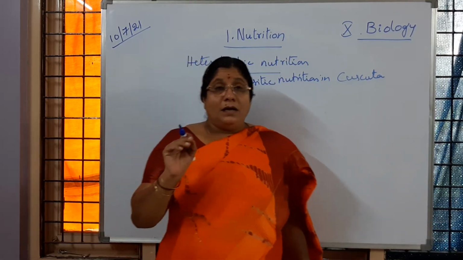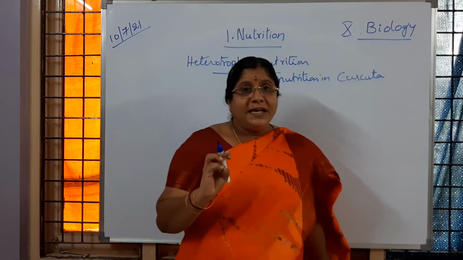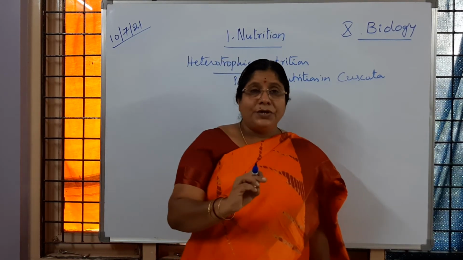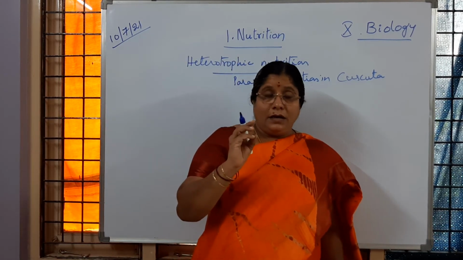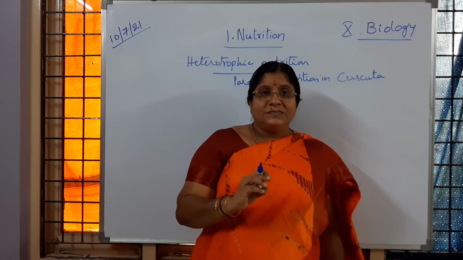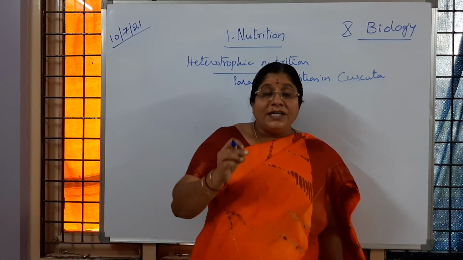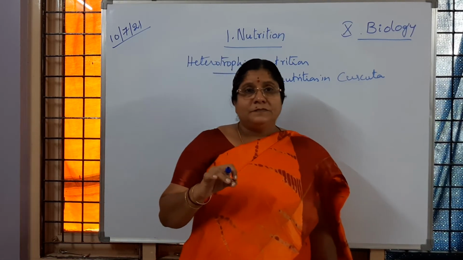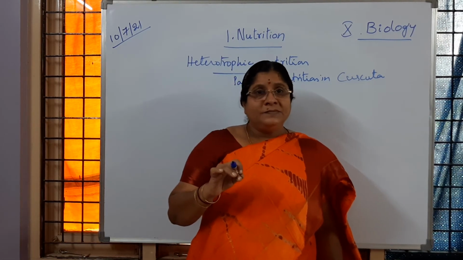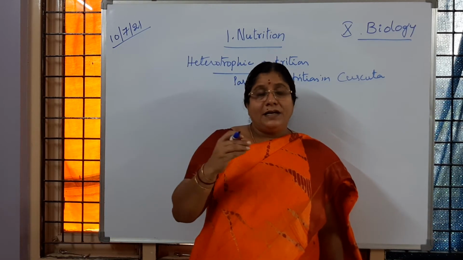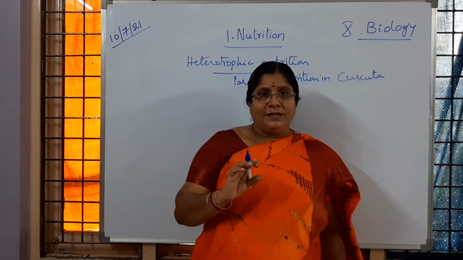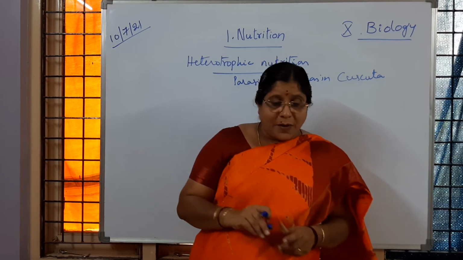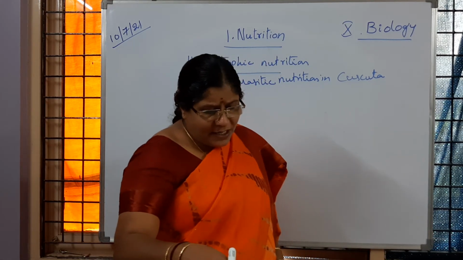Children, here the food material which the organisms are going to consume is according to the body structure, the mouth parts. The food material is taken up by the organisms. Is it clear to children? So that point you have to remember very well.